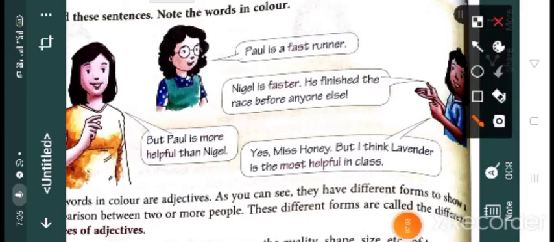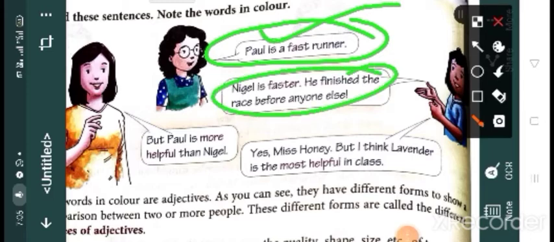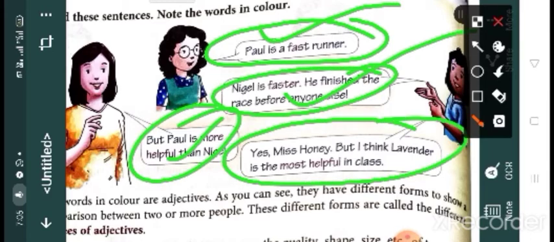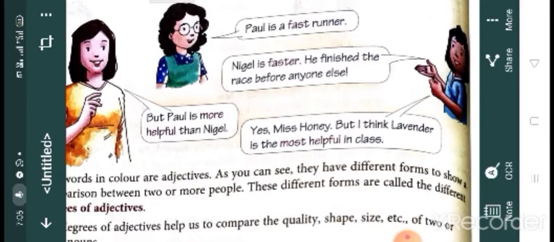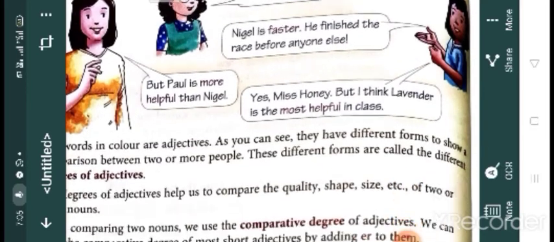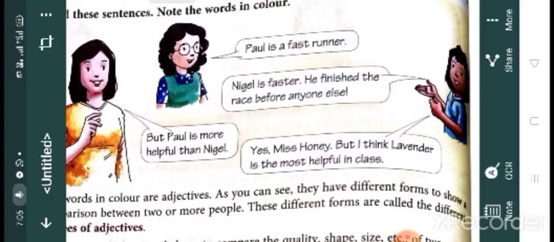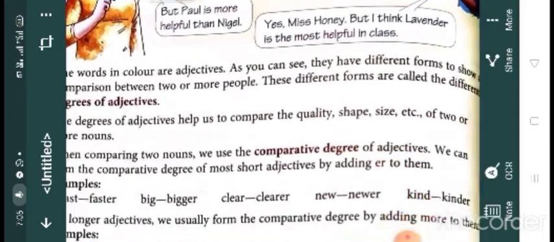So, this one is the adjective or positive degree, comparative degree, again comparative degree, and here superlative degree. If we are comparing two persons, things or places or anything, if it's two, we will use comparative degree, and if it's more than two, we will use what?